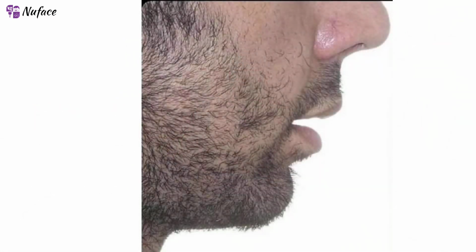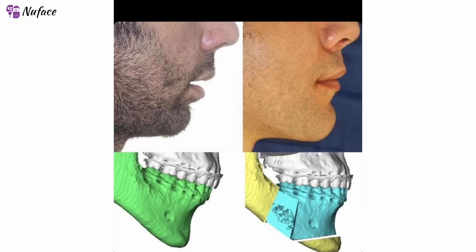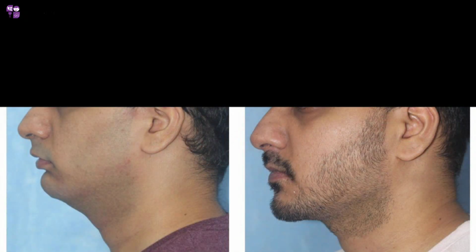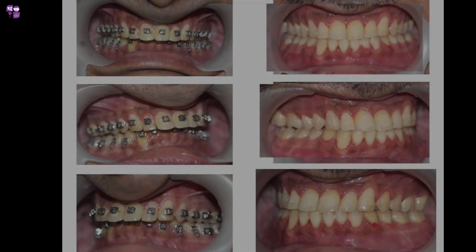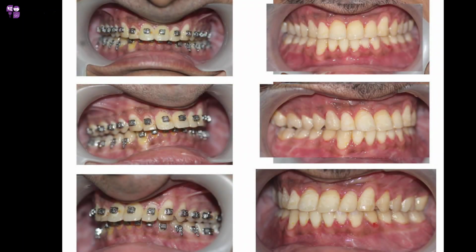To correct the overbite, usually we have to do mandibular advancement surgery. Many times this surgery is associated with advancement genioplasty. In case of severe problem or where the problem lies with the upper jaw, we have to do bijaw surgery with genioplasty.